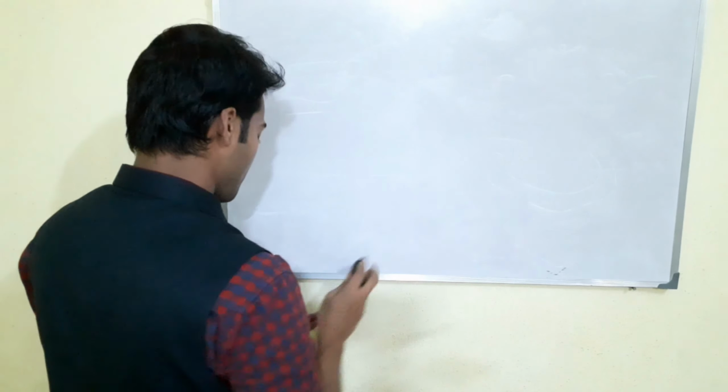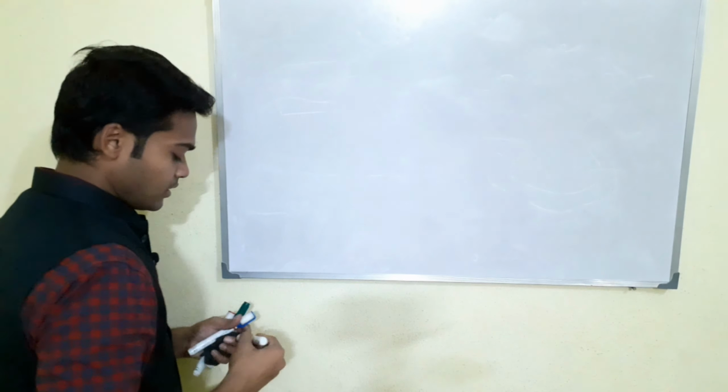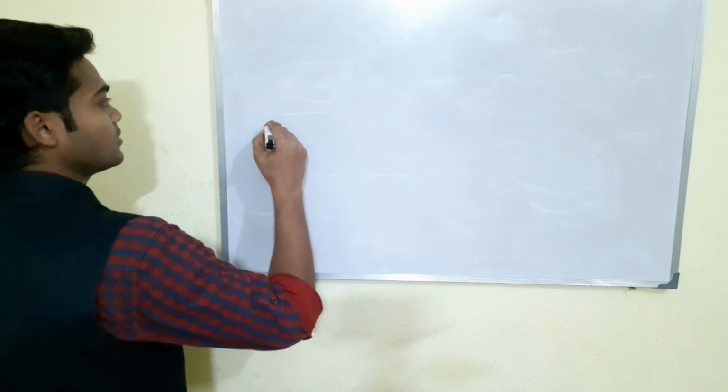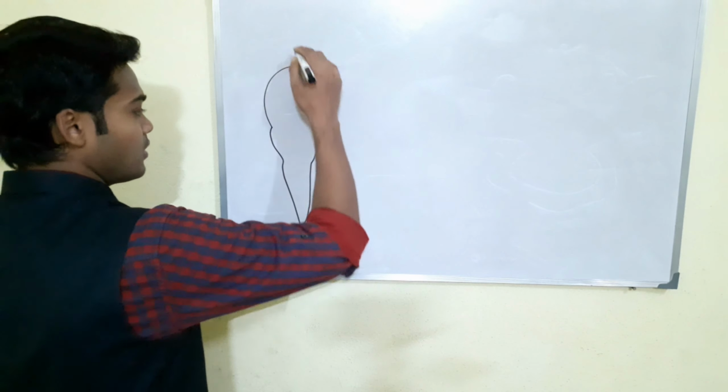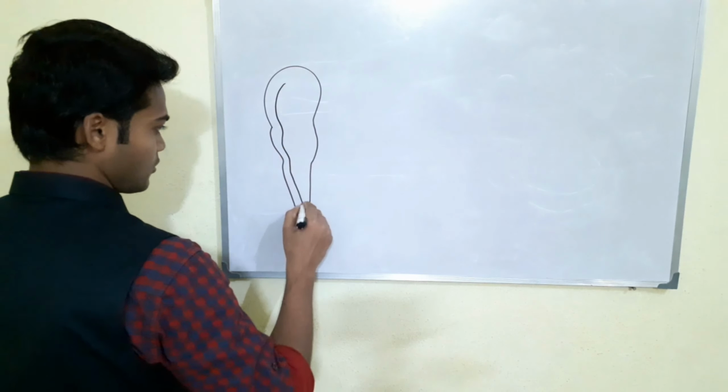Just assume this is a neural plate. This is the upper part and this is the caudal part. The upper part is called prosencephalon, mesencephalon and rhombencephalon.